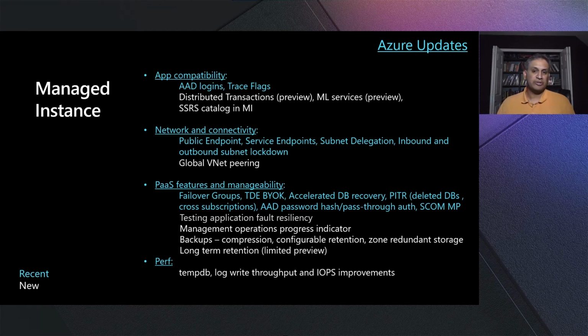Today, what we're also launching is global VNet peering. This is really important for customers who want to interconnect different managed instances deployed in different regions around the world without having to go through a complex site-to-site VPN connection or gateway mechanism.